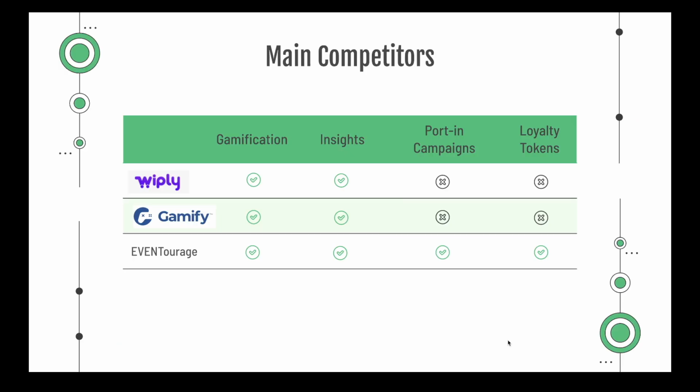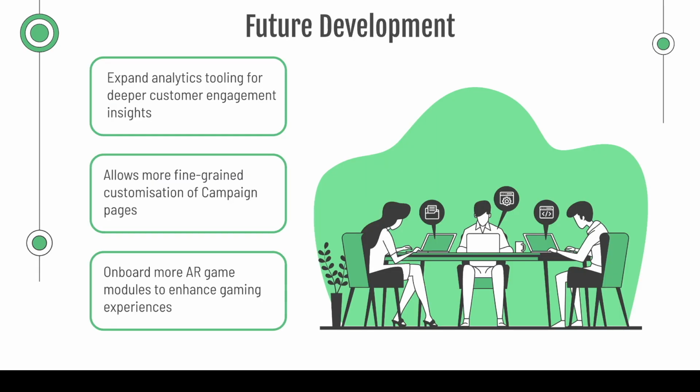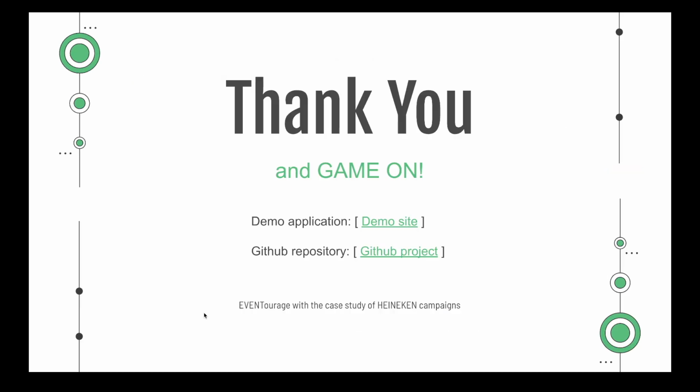Our main competitors will be Whipley and Gamify, where they offer gamification and insights, but they don't offer import-in campaigns and loyalty tokens. There is much work to be done for this. We plan to expand the analytics tooling. We want to fine-tune the customization of campaign pages so that it's not just tailored to Heineken. It can be used for other events such as Zouk, and we want to import more AR game modules to enhance the gaming experience. This is eventourage, and game on.